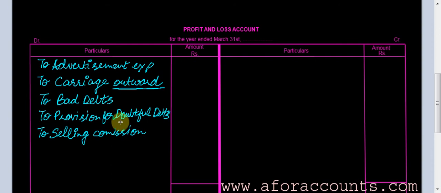What else? Bank charges, interest on loans, again indirect expenses. To bank charges, to interest on loans, all indirect expenses.